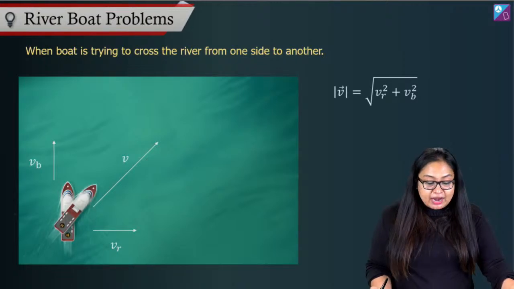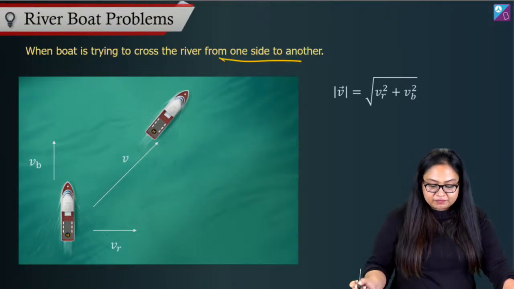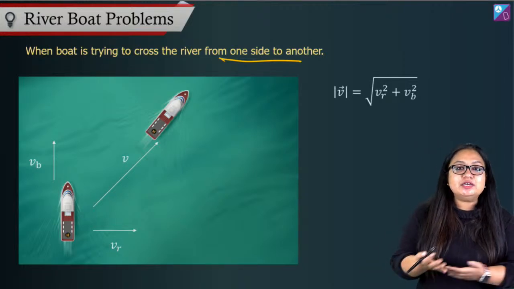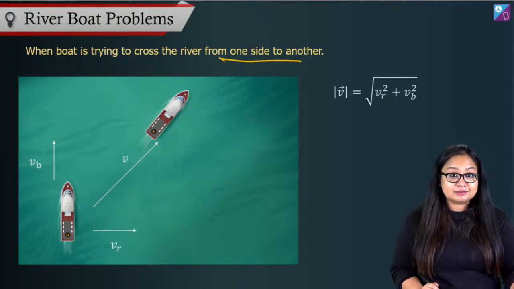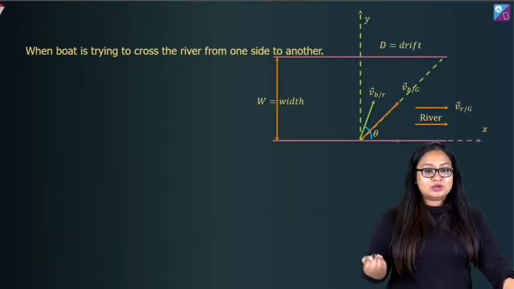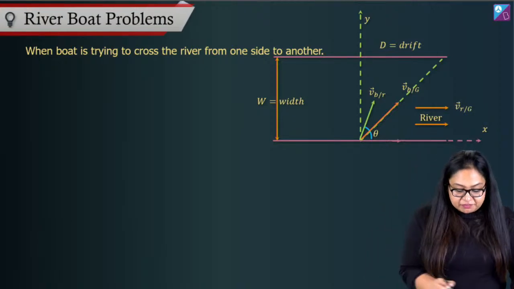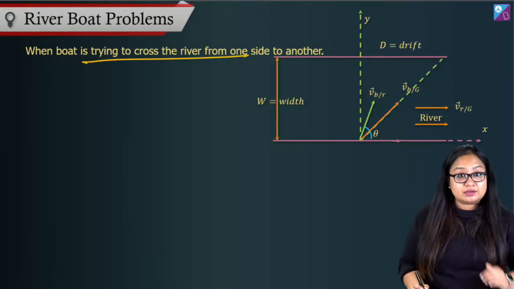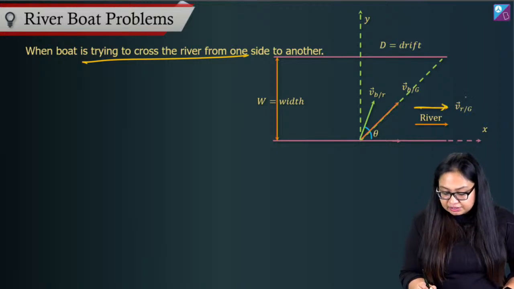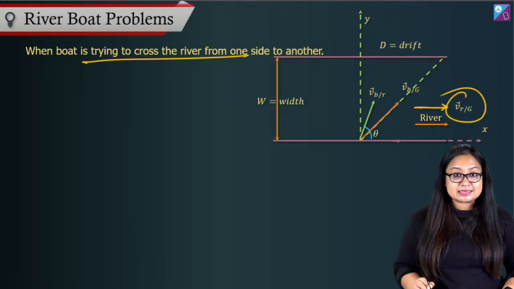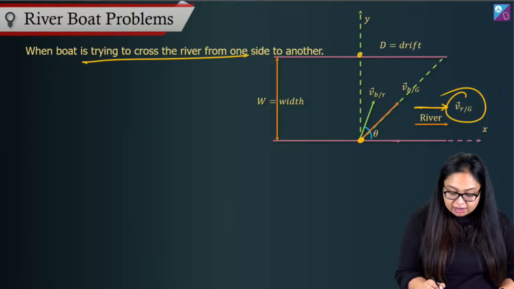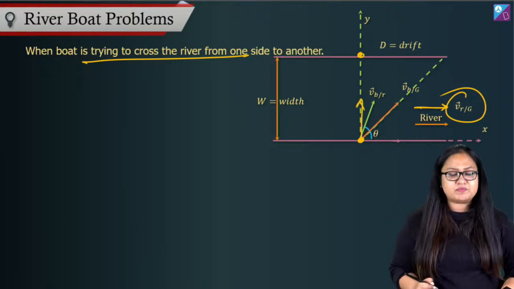Now, what happens when the boat is trying to cross the river from one side to another, right? Then we have relative motion in 2 dimensions happening. Yes, we've got x-axis, we've got y-axis. So, let's see. When the boat is trying to cross the river from one side to the other, here we have velocity of river with respect to ground like this. But then since the boat is trying to cross the river, it's going from one end to the other end, or at least trying to.